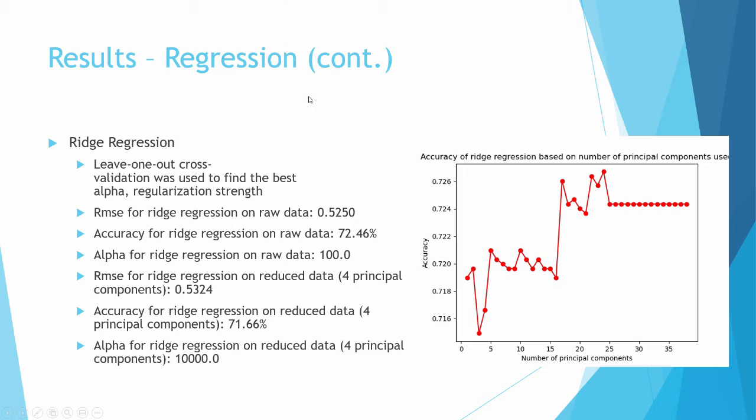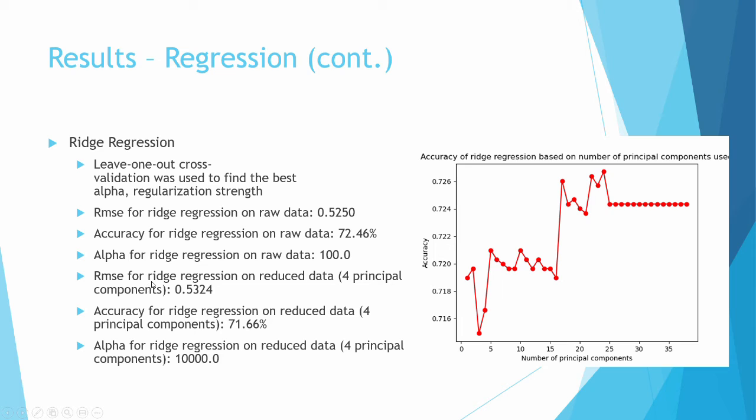Similarly, with our ridge regression, we actually have some hyperparameters to tune in this case, including alpha, the regularization strength. So we use cross-validation built into the sklearn toolkit to find the best alpha. We had a root mean square error of about 0.525 and an accuracy of about 72.46% on the raw data, and an alpha of 100 for the raw data.